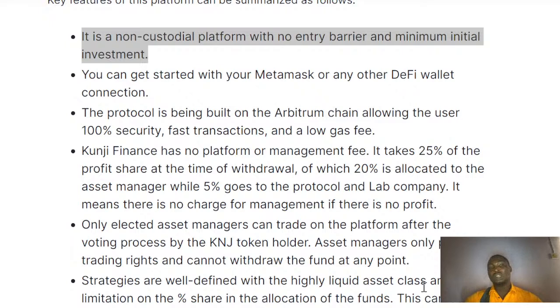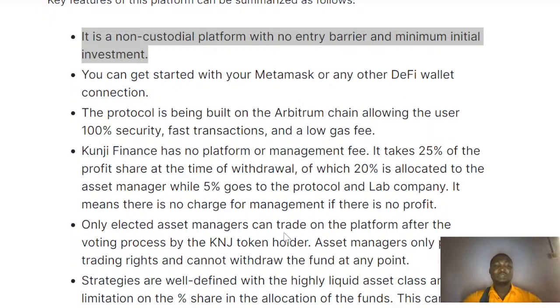Another feature is that the protocol is built on Arbitrum. Some other platforms are built on the Ethereum blockchain, but this is built on the Arbitrum chain, giving users a form of 100% security. Apart from that, it gives fast transactions, in seconds, and the gas fee is very low compared to other chains in the ecosystem.